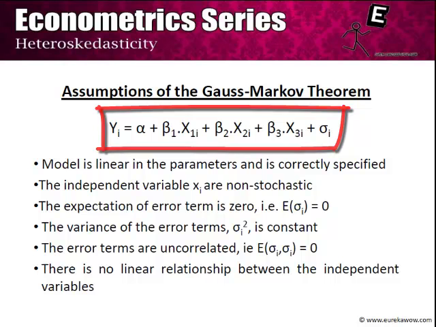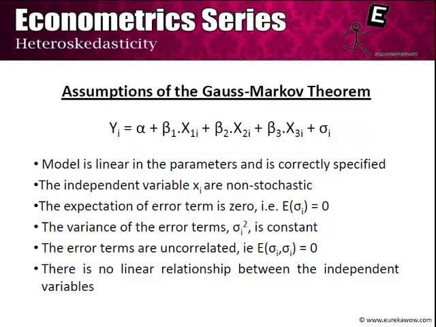We've been considering 6 assumptions, and the assumption that bothers us in this section is the fourth one, that is the variance of the error term epsilon i squared is constant. It is constant for all values of x's. This assumption is known as homoskedasticity, and hence a violation of this assumption is known as heteroskedasticity. Note that what we technically are considering is assumptions of the Gauss-Markov theorem and not assumptions of the CLRM, because we have not considered normality of the error terms in whatever we've done thus far.